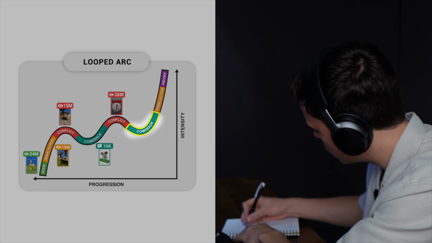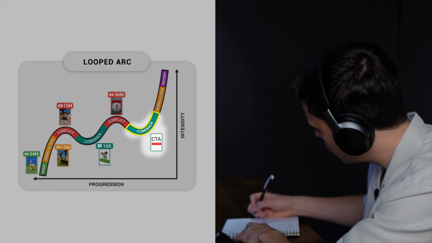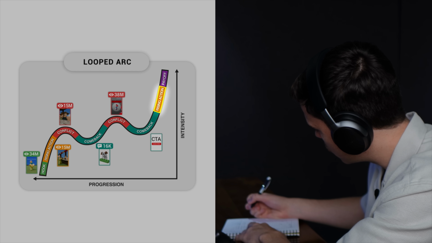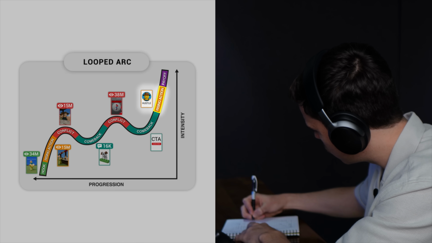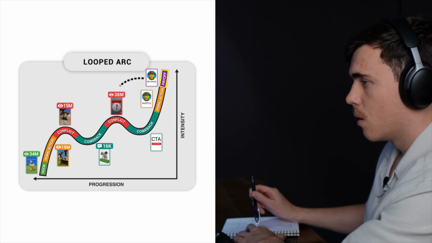Then for the second comeback, I decided that we'd just use a call to action to spark the final rising action, which I decided would just be our character hustling and planting heaps of seeds. Finally, the payoff was going to be simple. It was just going to be our character getting revenge on the hacker.